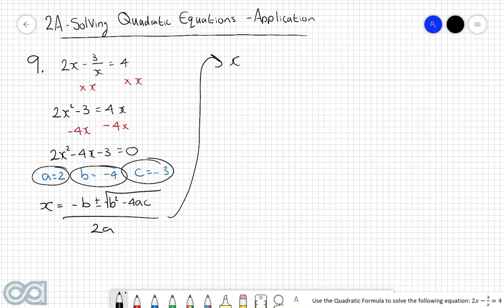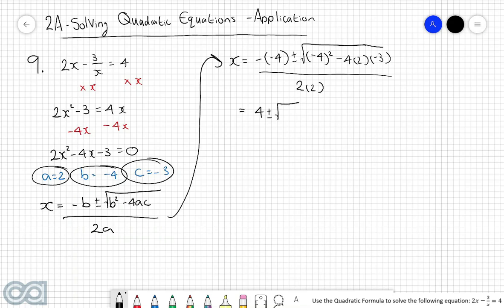So we're now going to have x is equal to negative b, which will now be negative 4, plus minus the square root of b squared, so that will be negative 4 all squared, take 4 lots of a, which is 2, multiplied by c, which is negative 3, all divided by 2a, so that'll be 2 lots of 2. Simplifying all this, we're then left with 4 plus minus the square root of 40 divided by 4.